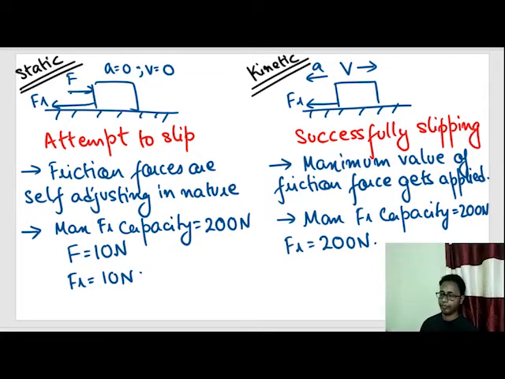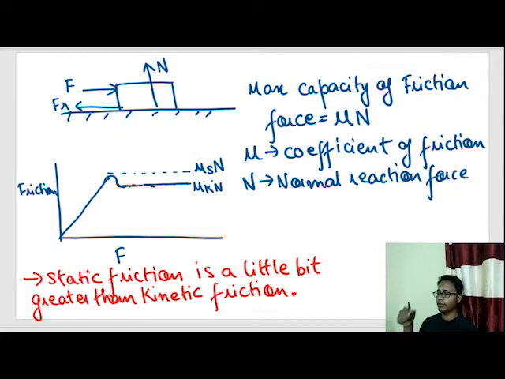And in the third slide we learned that the coefficient of static friction is a little bit greater than the coefficient of kinetic friction.